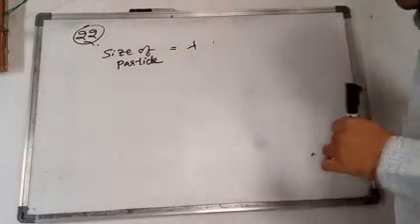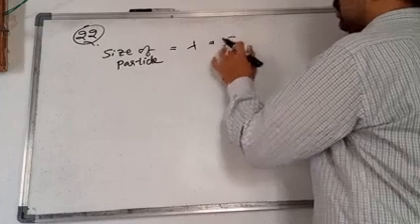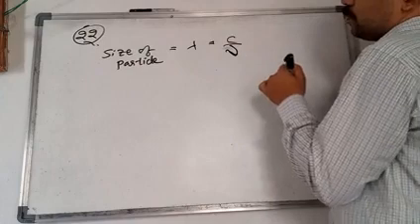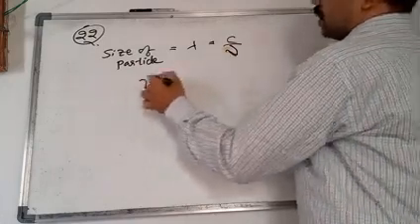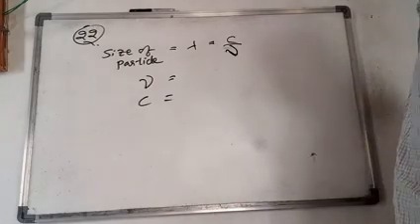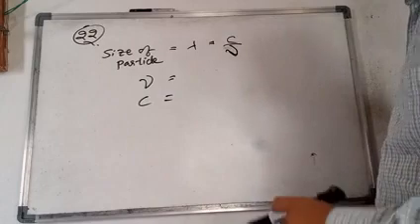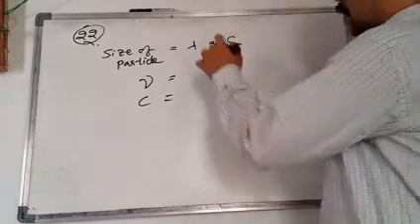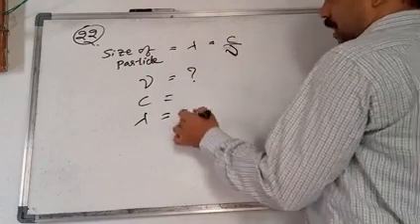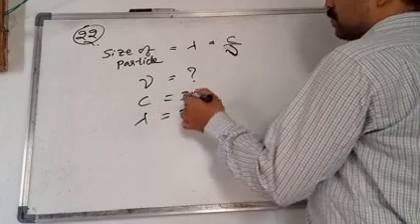So the wavelength is equal to how much? C by nu. We already know that wavelength is equal to C by nu, where nu is the frequency and C is the velocity of light in the medium. Here the wavelength is given, 3 into 10 to the power of minus 4. Lambda is given, so we have to find the frequency. The velocity is 3 into 10 to the power of 8.